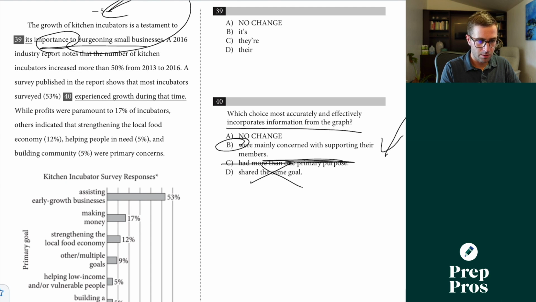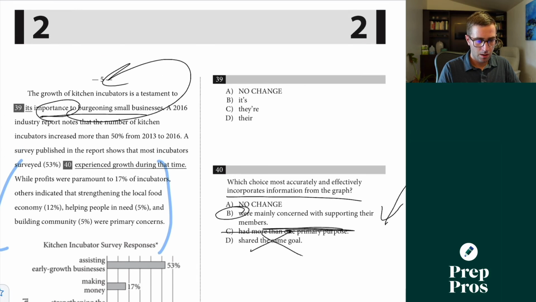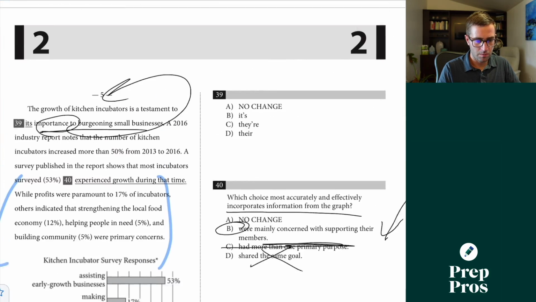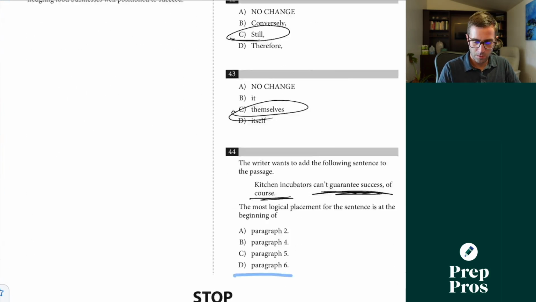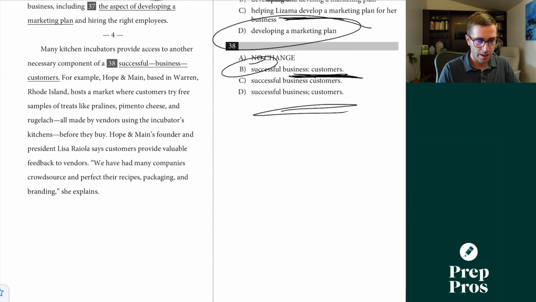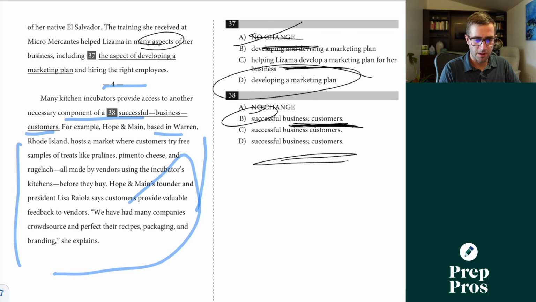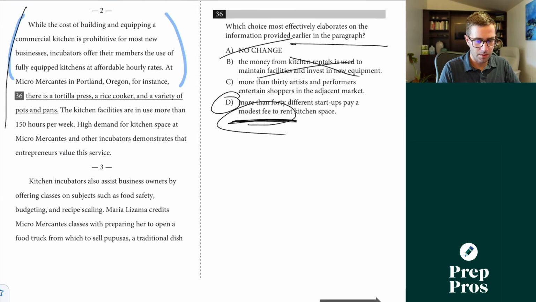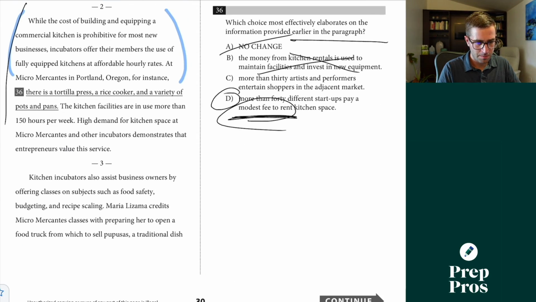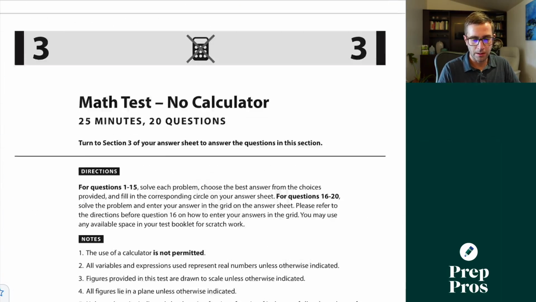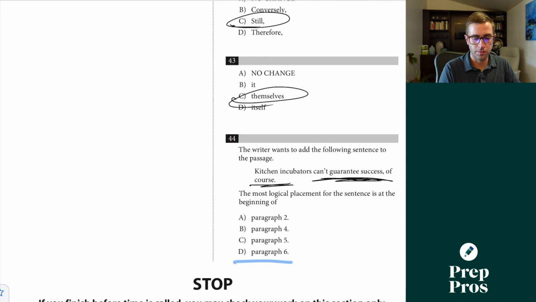For primary concern, so this would make sense kind of leading into it there. That wouldn't make any sense before 5. Provide access to a component of this. Talking about really specific things here, not talking about the success of the business. Yeah, it's going to have to be D here is going to be our correct answer for 44.